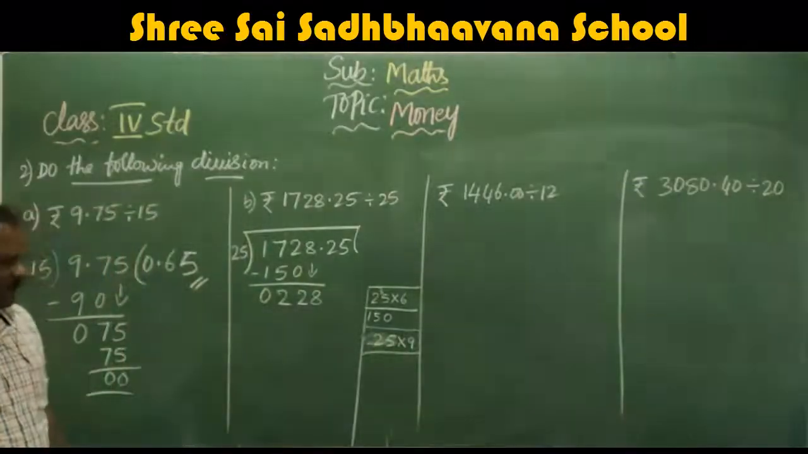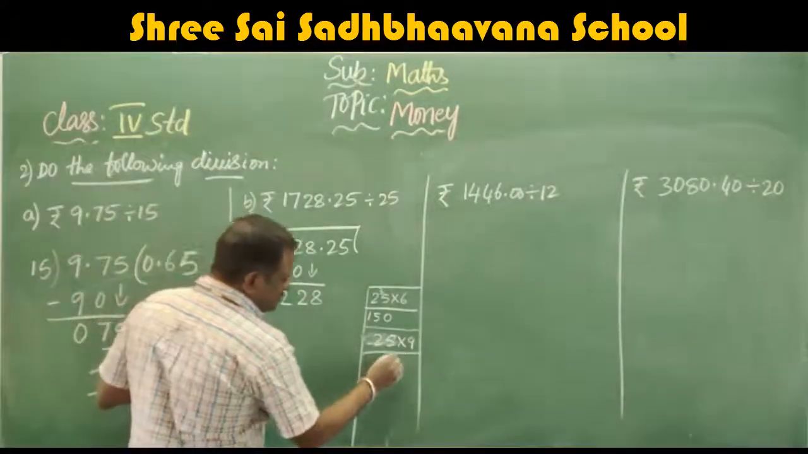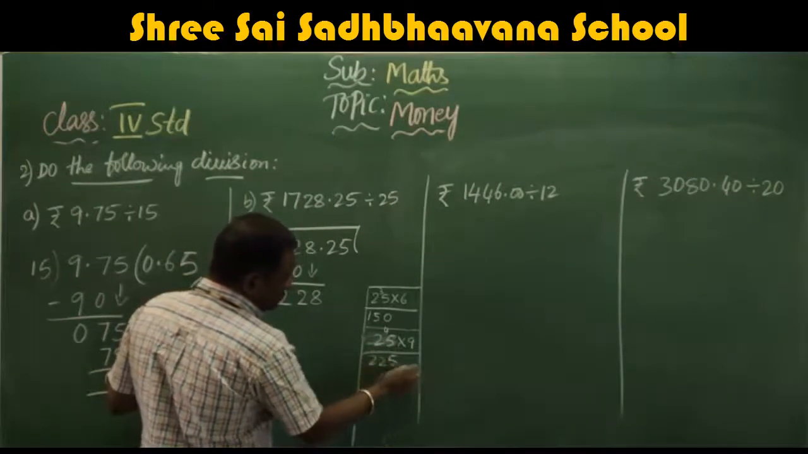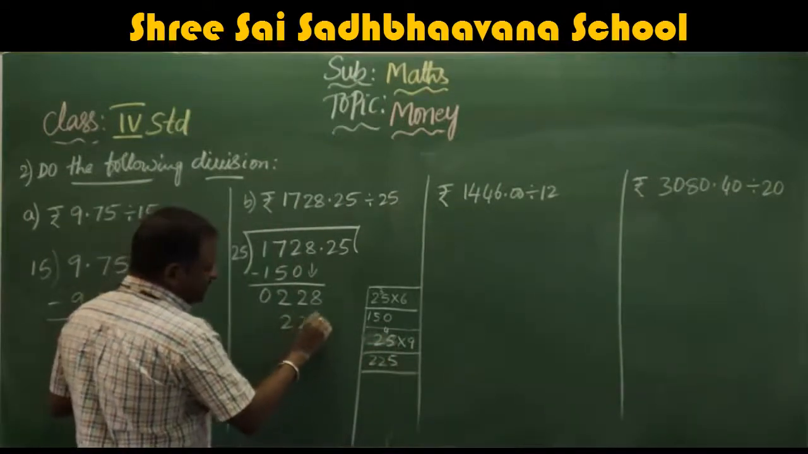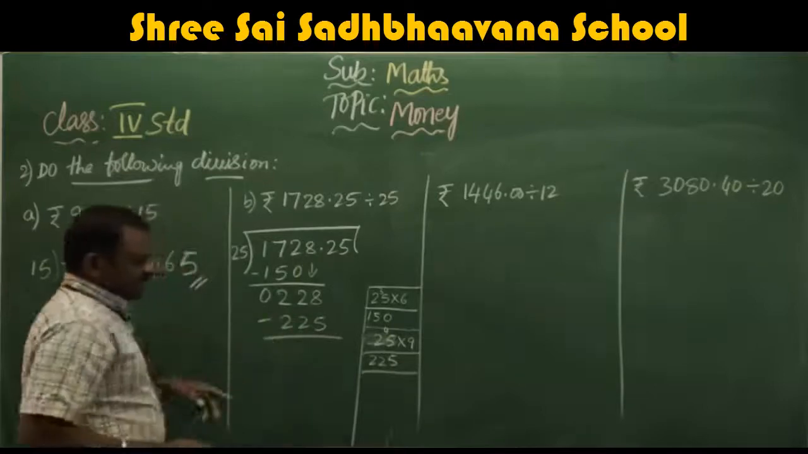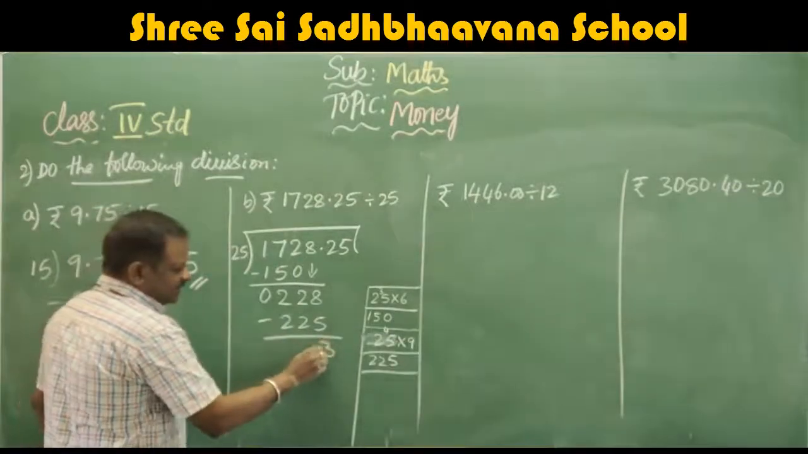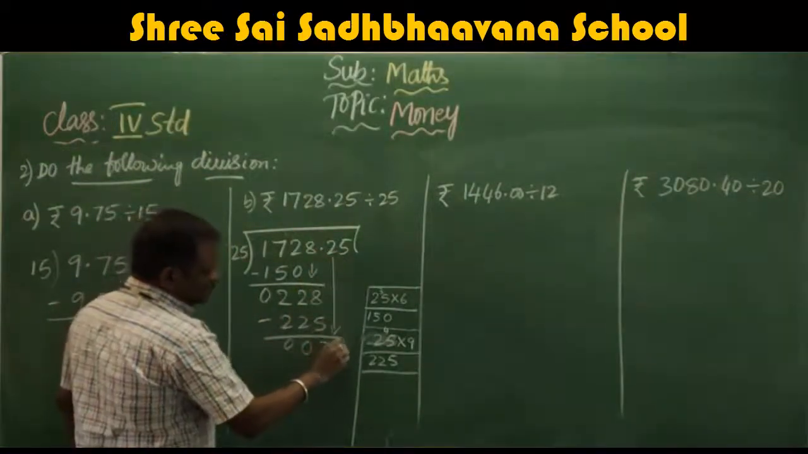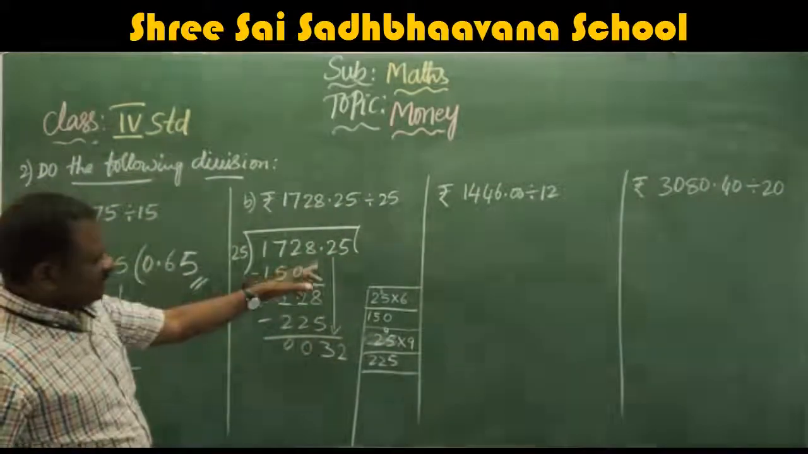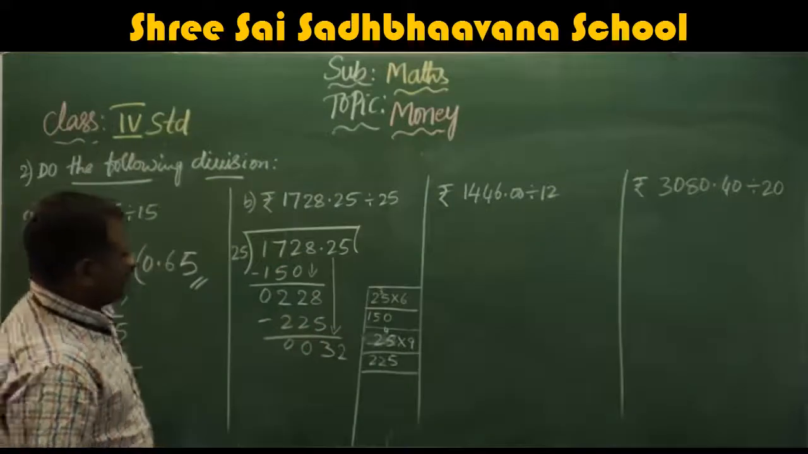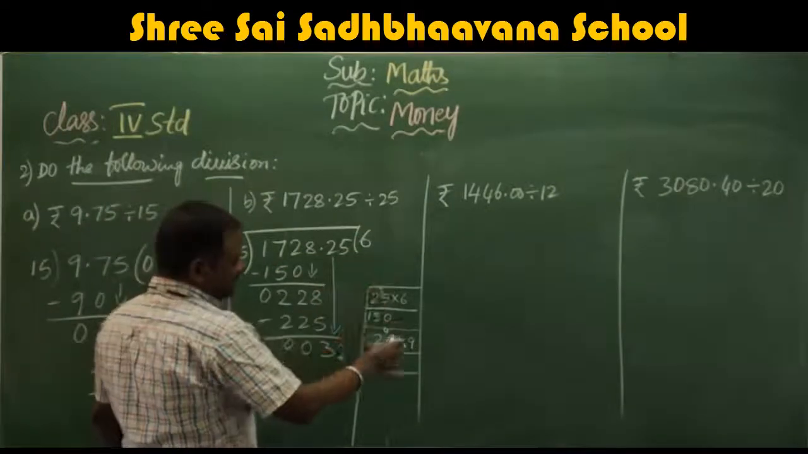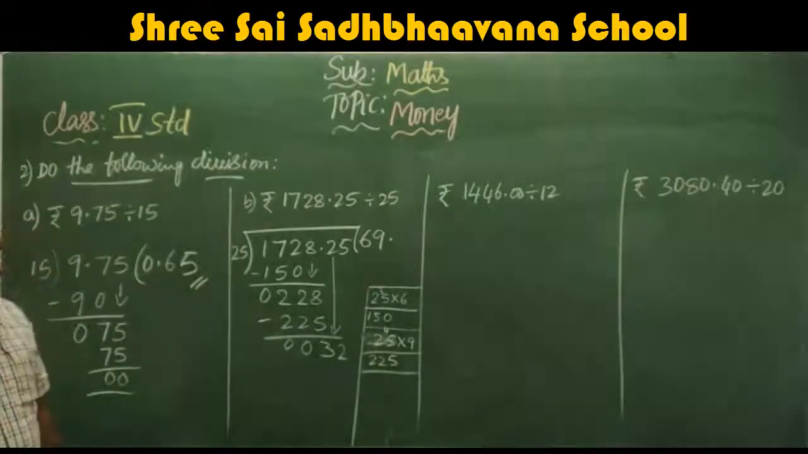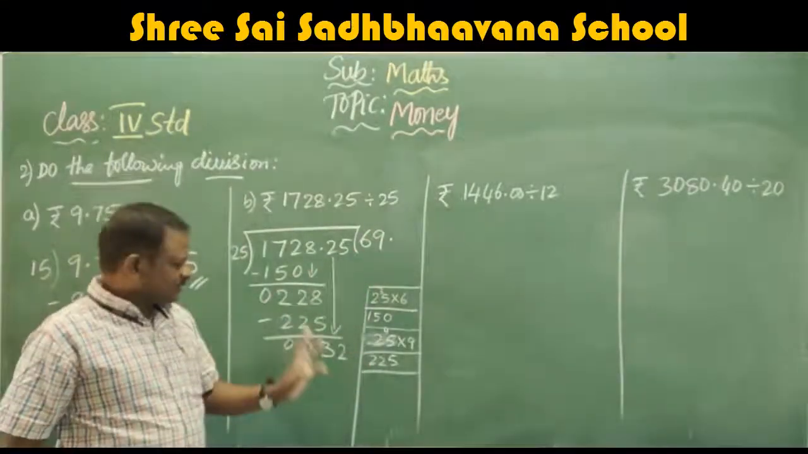25 into 9. 9 5s are 45, carry 4. 9 2s are 18 plus 4, 22. That is 225. Minus 8 minus 5, 3, 0, 0. Now we take down 2 after this, before this. So I am not writing the quotient yet: 6, 9.